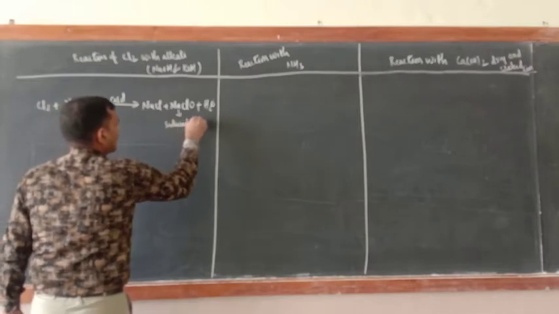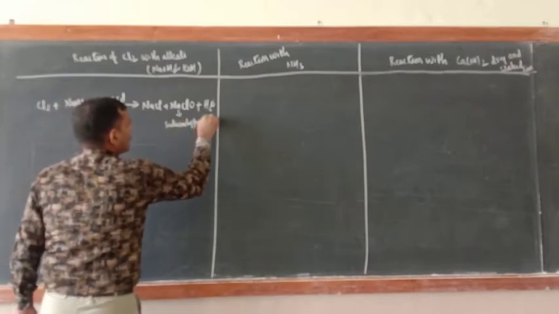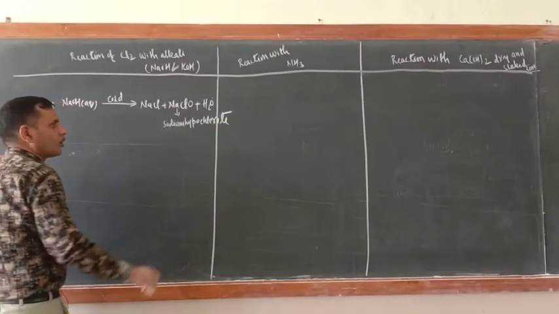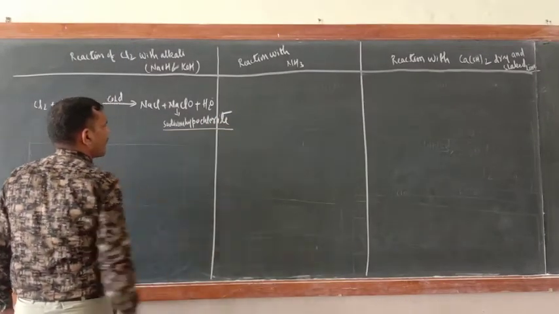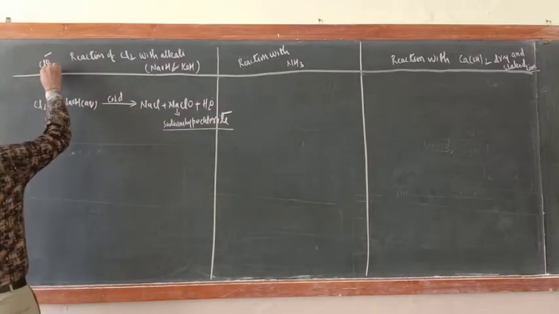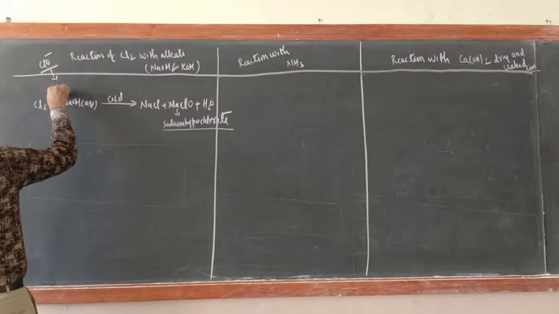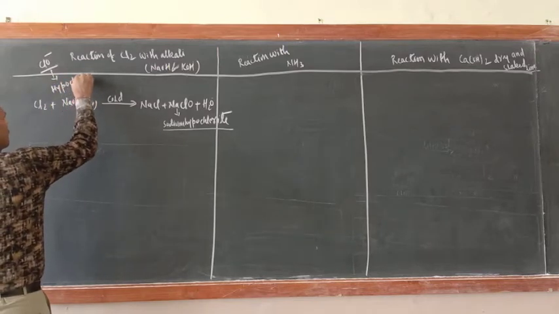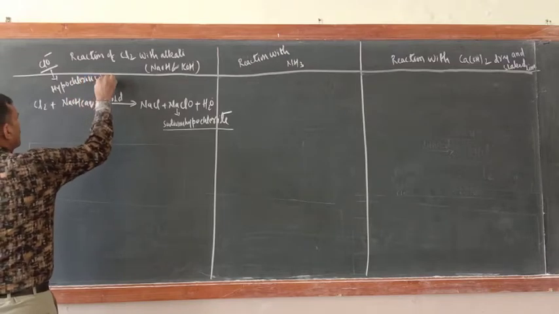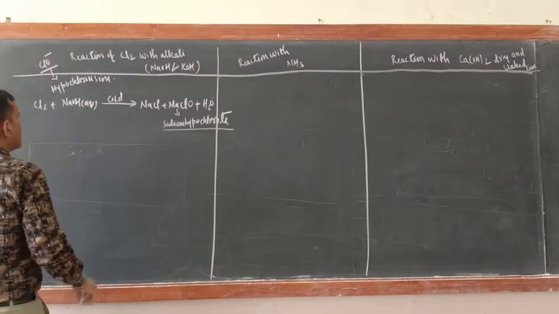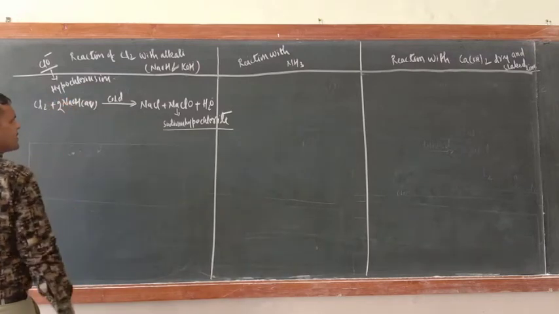Sodium hypochlorite, not chloride, sodium hypochlorite, because this ClO- is the hypochlorite ion. Just like the chloride ion is there, this is the hypochlorite ion. If you want to balance the reaction you can balance it, just see, this is balanced now.